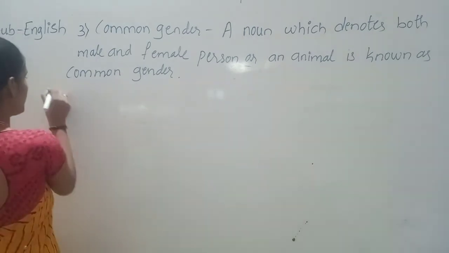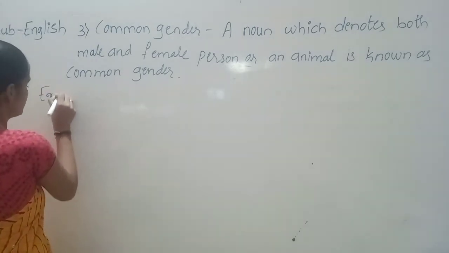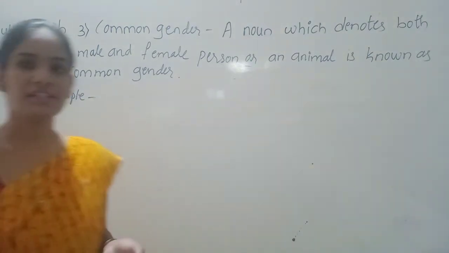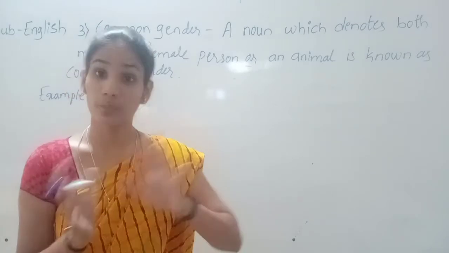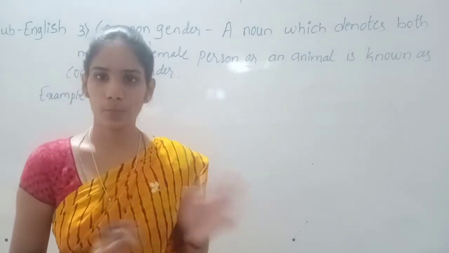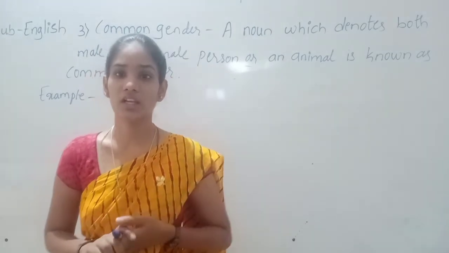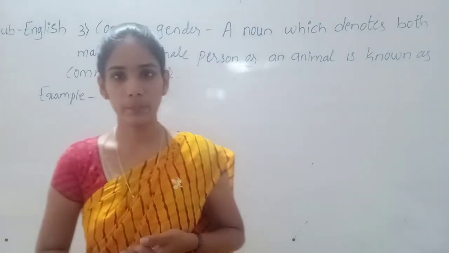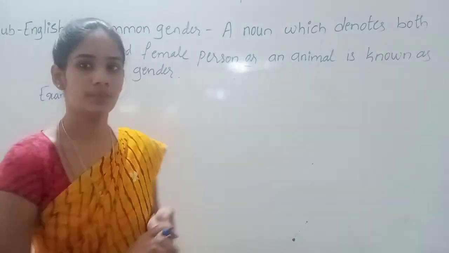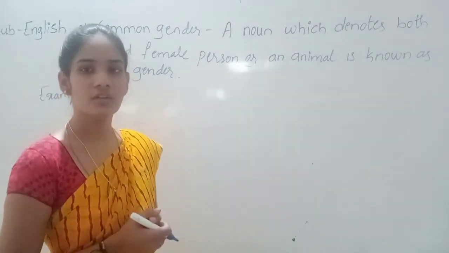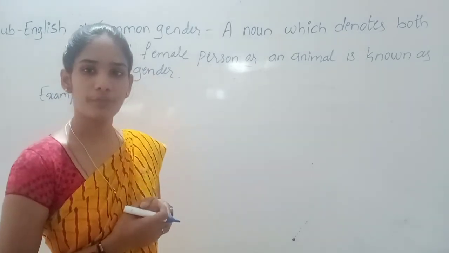So for example, as I told you, parents. In parents, mother and father both are there, male and female both. So the noun parents is showing us both male and female persons. For mother also we can say parent, for father also we can say parent.